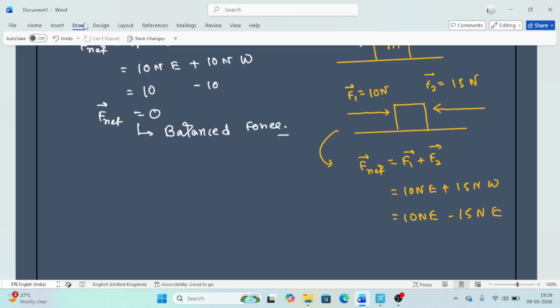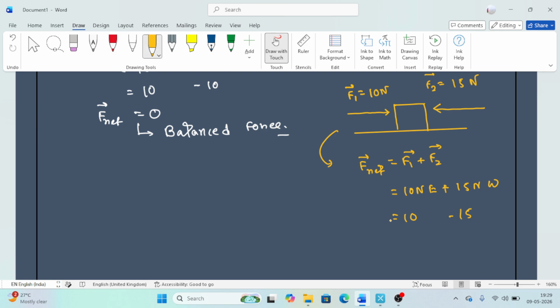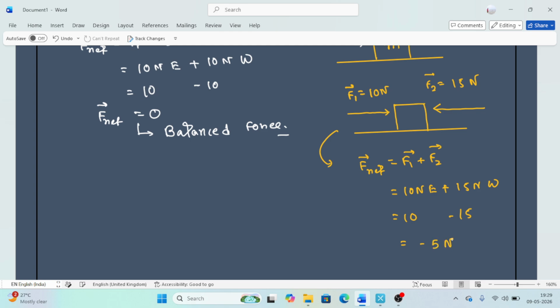That means you understand. So you get minus 5 Newton, meaning the minus sign indicates the opposite direction, I mean along west, because I take east as positive. So if this is the origin, then along west you take negative. This is just a convention, nothing else. So here the minus sign indicates along west, I mean 5 Newton west.